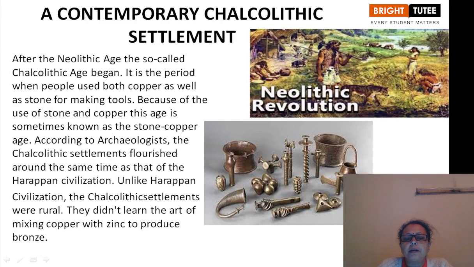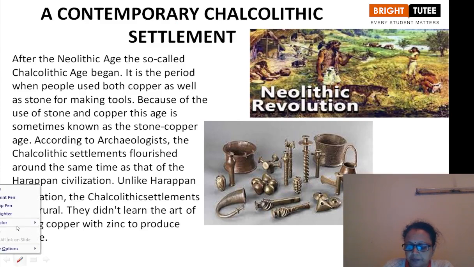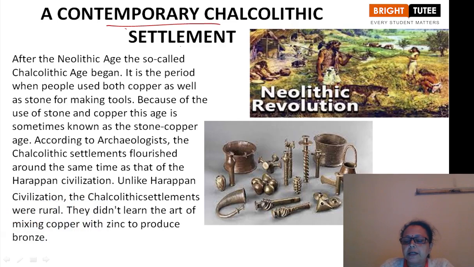Now we are coming to discuss the contemporary Chalcolithic settlement. This is contemporary in that, at the same time period, other settlements also flourished. After the Neolithic age, the so-called Chalcolithic age began.